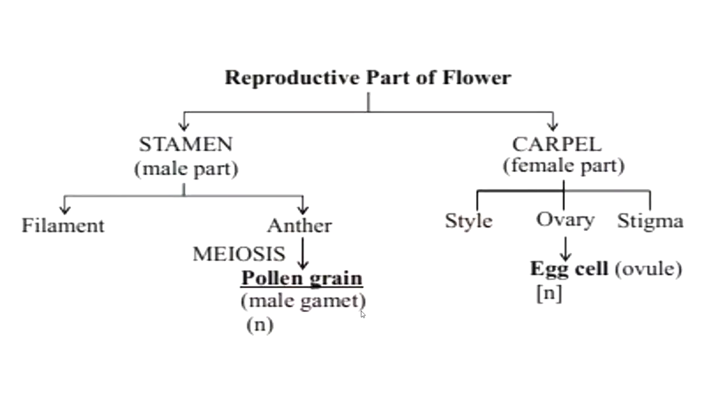So you can see here the flow chart, reproductive part of the flower. Stamen is the male part and carpel or pistil is the female part. Stamen has two parts, filament and anther. Anther contains pollen grain, that is the male gamete. And carpel or pistil is divided into three parts, stigma, style and ovary. And the ovary contains egg cells or female gametes.